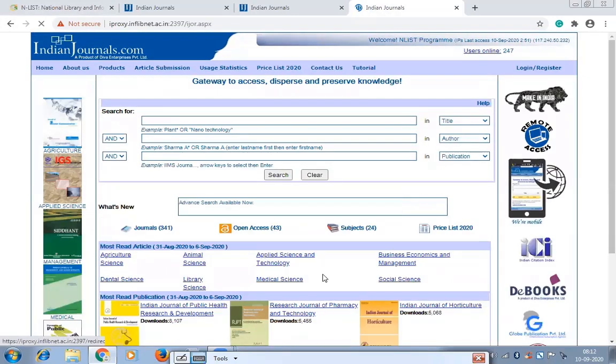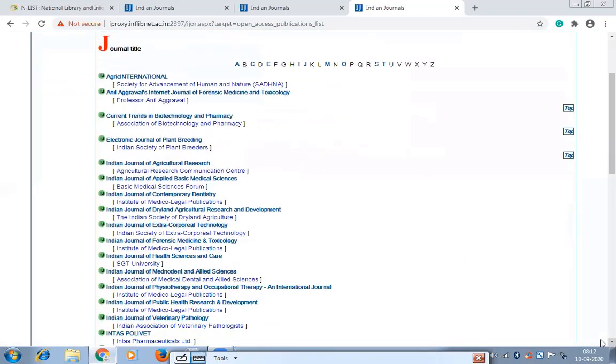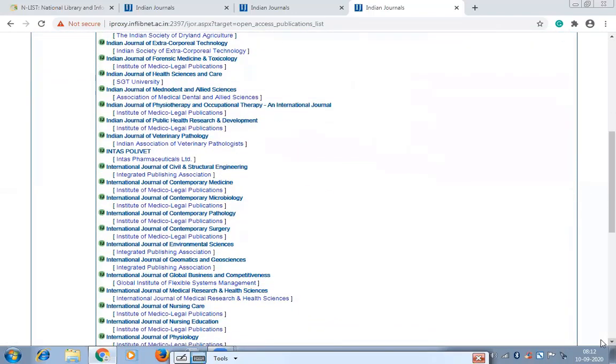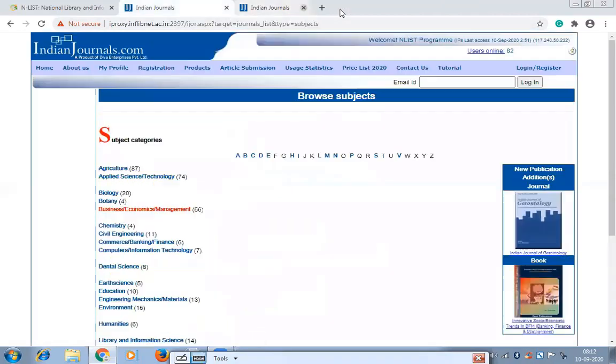Okay, now we'll see the open access journals. 43 titles are available. This list is also arranged in alphabetical order. All have green marks. That means these are available for open access. Same procedure, you just have to click on the title. It will take you to the web page of that journal, and from there you can download whatever material you want. So this is all about the journals.